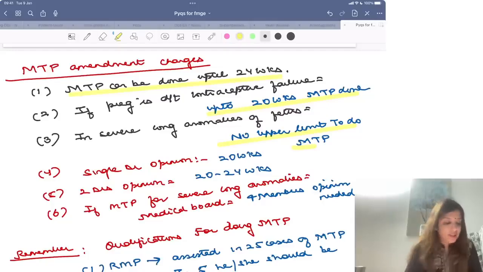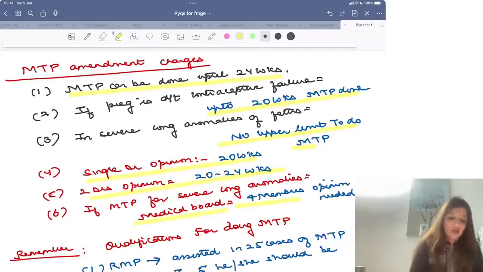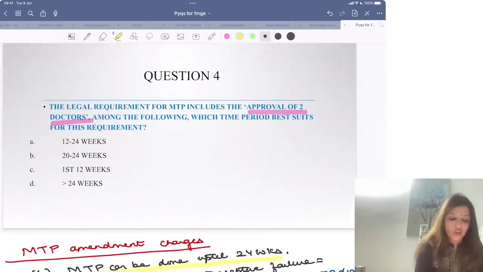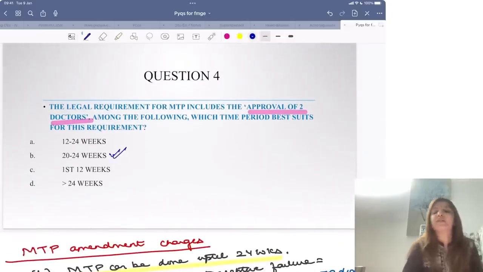A single doctor's opinion is needed till 20 weeks. Between 20 to 24 weeks, 2 doctors' opinion is needed. If you are doing MTP for severe congenital anomalies, then a medical board is formed and that medical board has 4 members, and the opinion of all four is needed, right? So over here they are saying 2 doctors' opinion. Now 2 doctors' opinion is needed between 20 to 24 weeks.